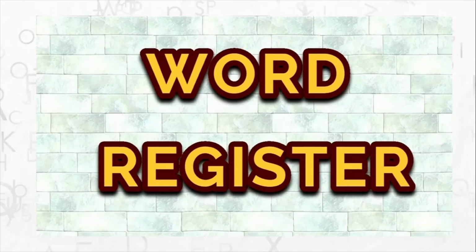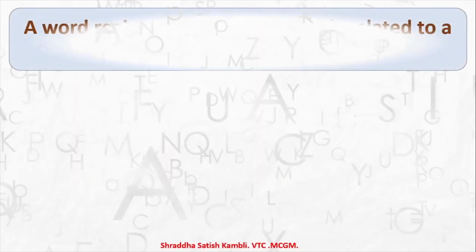So now, have you heard the word register? Yes, you must have heard this word when your teacher uses a register in order to write your names on it, in order to write your date of birth on it. You also have registers in which you write certain things, you write question answers of subjects. Now a word register is different from the register that you have, but a word register means a group of words. So what does this group of words exactly mean, or what kind of words are included in a word register? So let us see what a word register is in the first place.